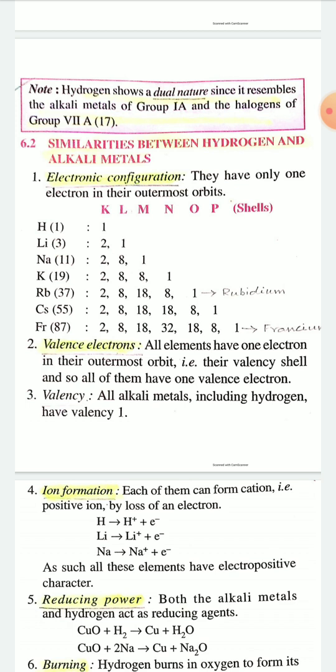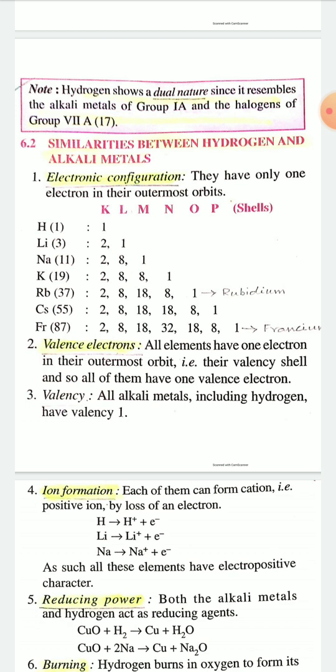There are many similarities between hydrogen atom and alkali metals, and the similarities are: first, in electronic configuration. If you see electronic configuration of hydrogen and the other alkali metals, they have only one electron in their outermost orbits. If you check the electronic configuration of hydrogen gas and of alkali metals, you will see that they have only one electron in their outermost orbit.